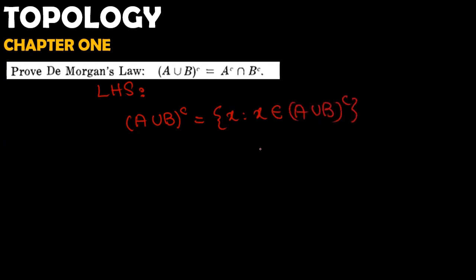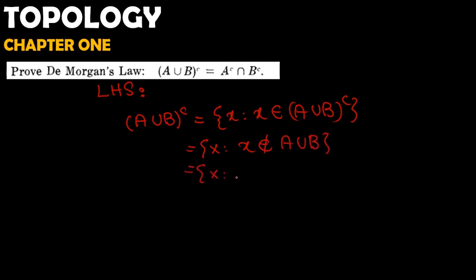So we take our left hand side, and we get (A union B) complement. This implies x such that x belongs to (A union B) complement, right? It means that x does not belong to A union B, right?